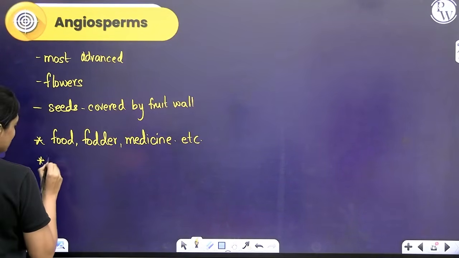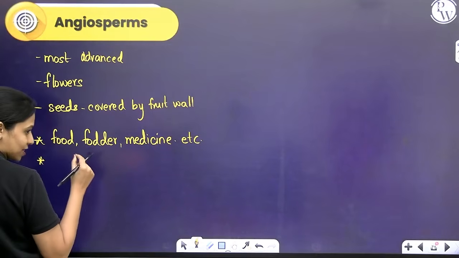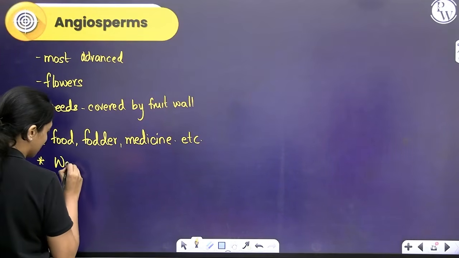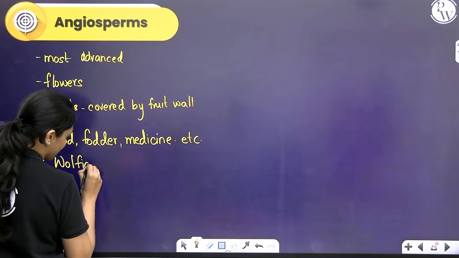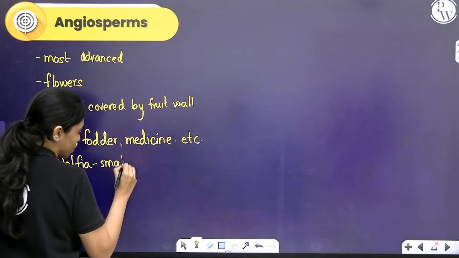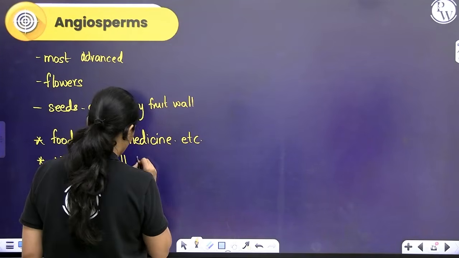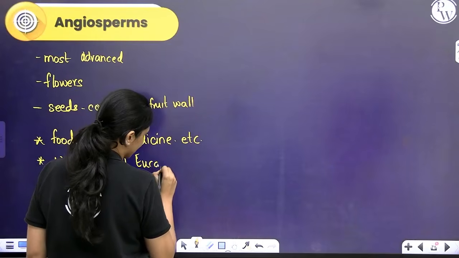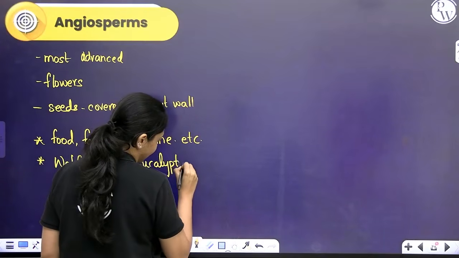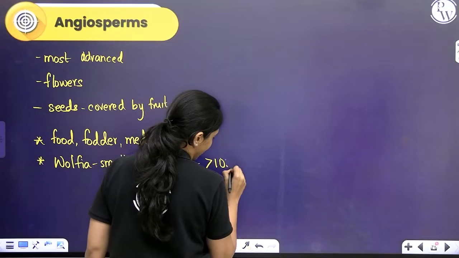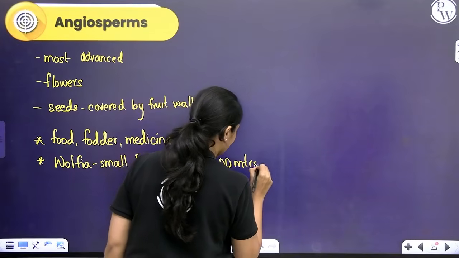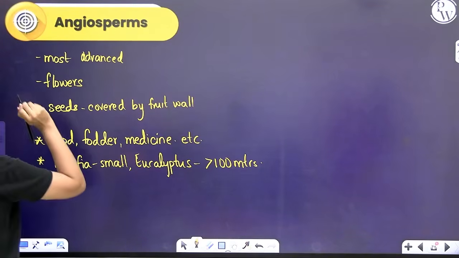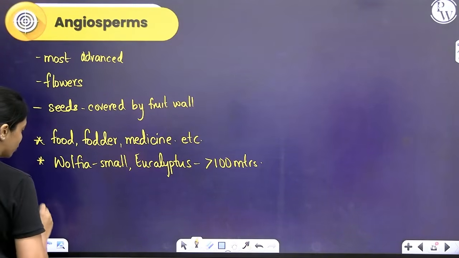Some angiosperms are the smallest plants, almost microscopic, like Wolffia, and some angiosperms are super tall like eucalyptus that can grow greater than 100 meters in height. Angiosperms can be classified into two types.